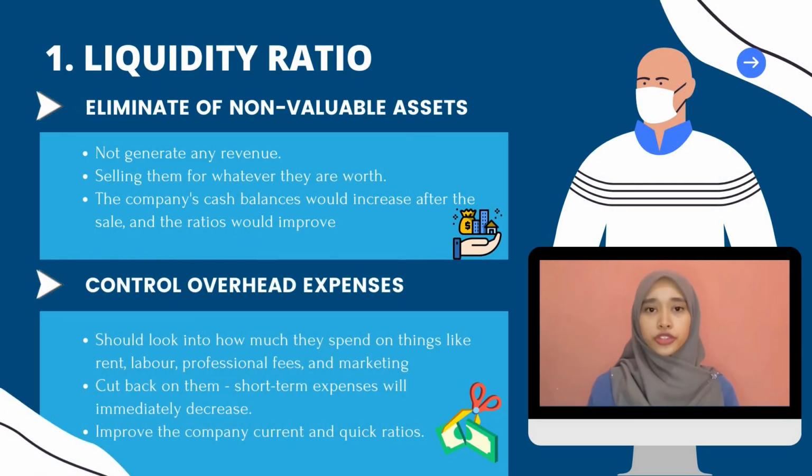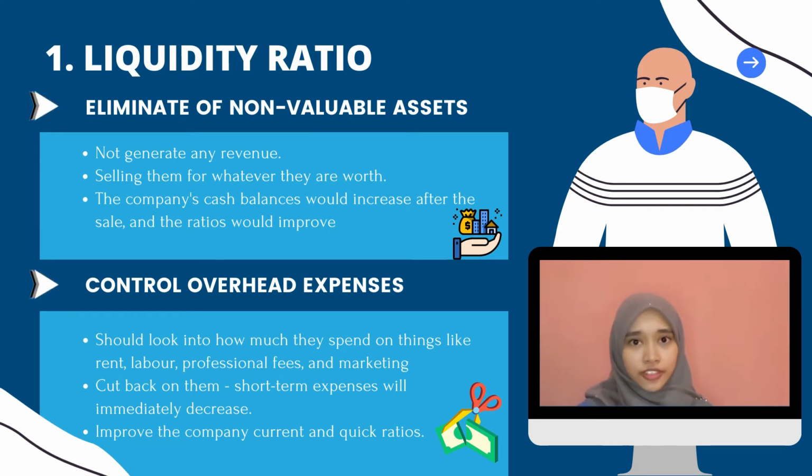Next, I will move to the suggestions for improvement. So first is liquidity ratio. Anything larger than 1 is a positive liquidity ratio. It means the business is in good financial shape and is less likely to experience financial difficulties. So from the current ratio, quick ratio and the cash ratio of KPJ Healthcare Berhad, the liquidity ratio seems not in good shape, where their liquidity is less than 1 and decreased from 2019 to 2020.